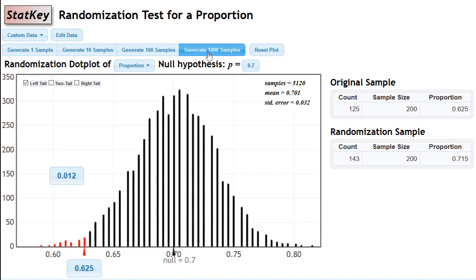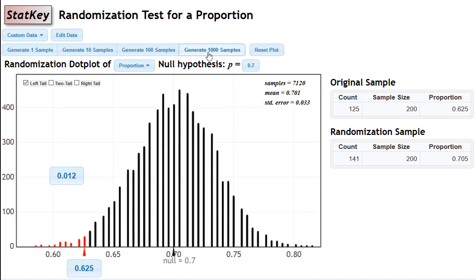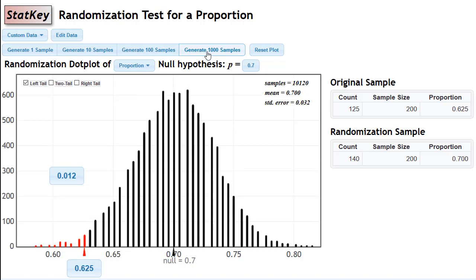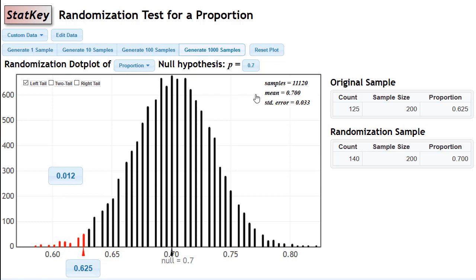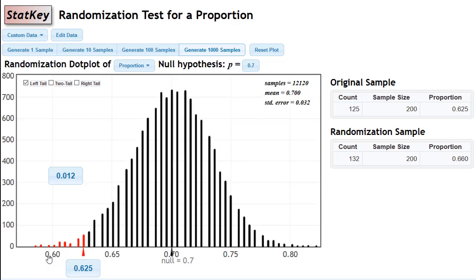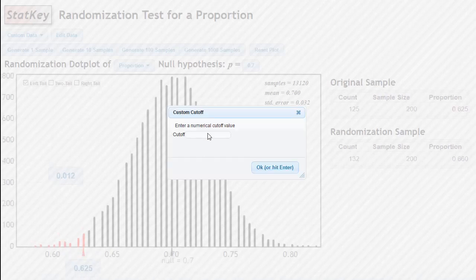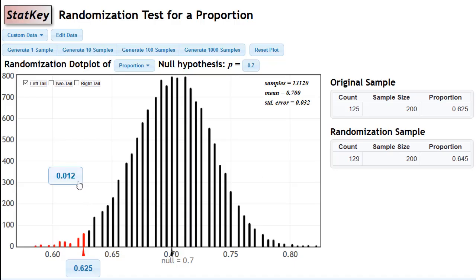And you can keep going until you do like 10 or 20,000 samples, and you'll be pretty accurate, just to be sure. Okay, so there's like 12,000 something samples. Now you can see that we have a really smooth curve. I'm going to click this again just to let it recalculate it at 0.625. Okay. And yeah, the 0.012 was accurate.